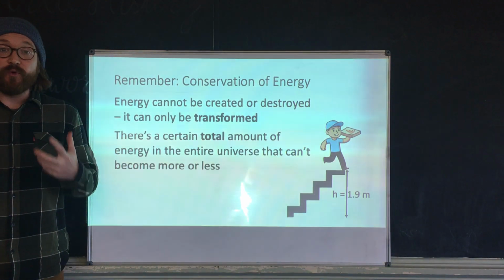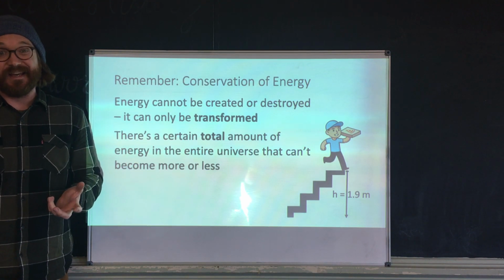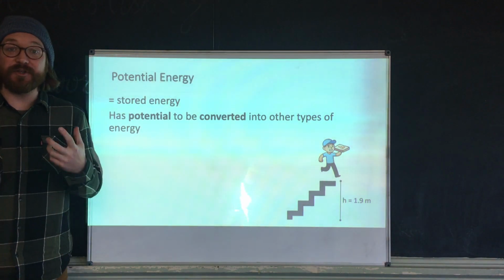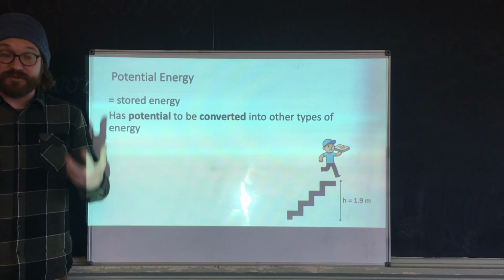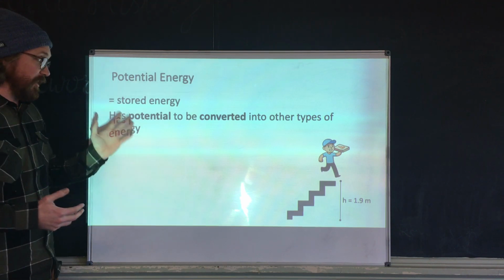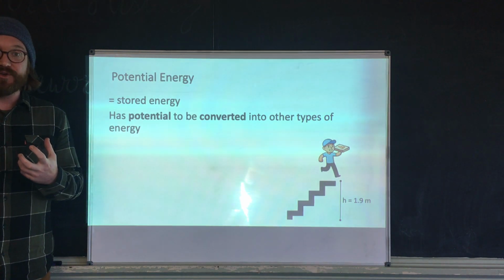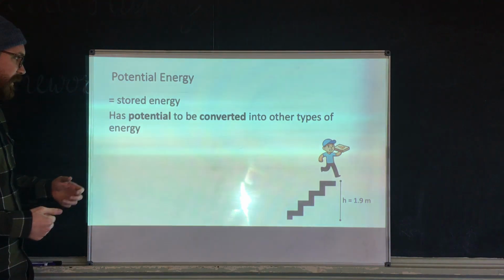The only two forms of energy that we've talked about so far are potential energy and kinetic energy. So let's look at those again, right? Potential energy, if something has potential, that means it has the ability to do something, right? So in this case, potential energy is stored energy. It's energy that is stored that can be used later, that can be turned into another form, okay?